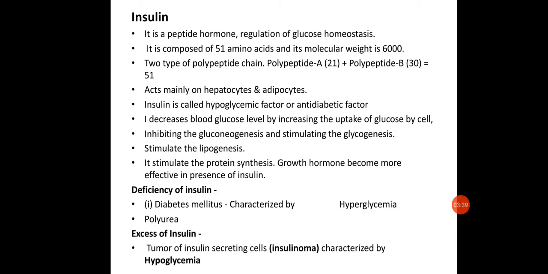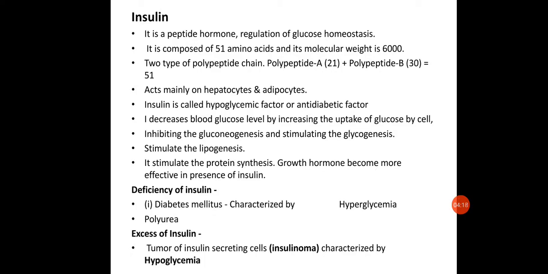Insulin is a peptide hormone which plays an important role in regulation of glucose homeostasis. It is one of the most important hormones responsible for maintaining the concentration of glucose in the blood. Structurally, it is a peptide hormone composed of 51 amino acids, and its molecular weight is 6,000 Dalton.